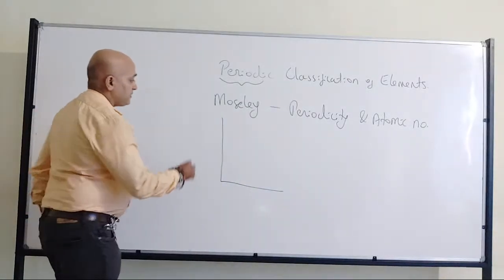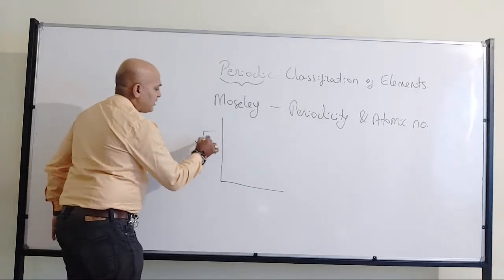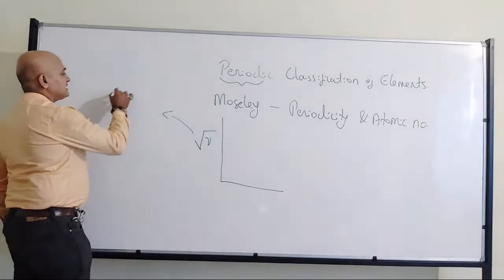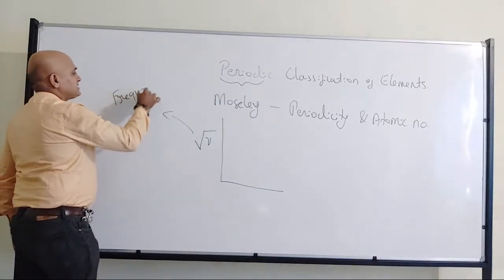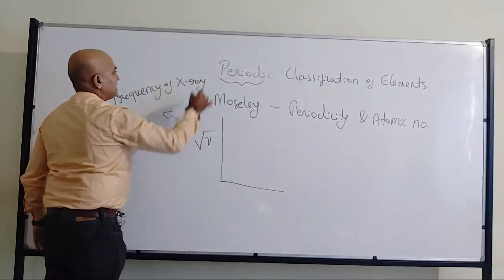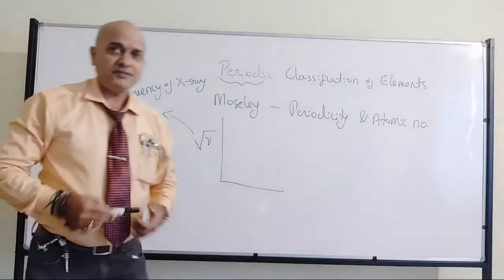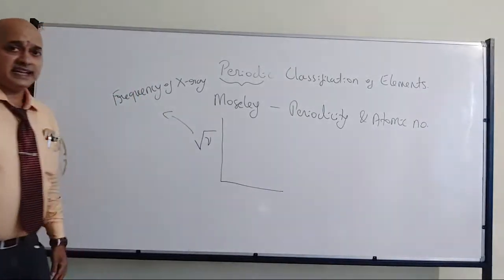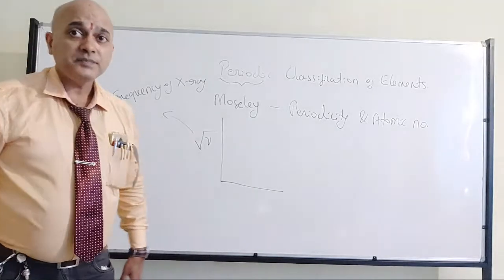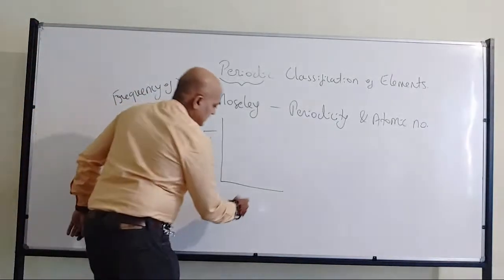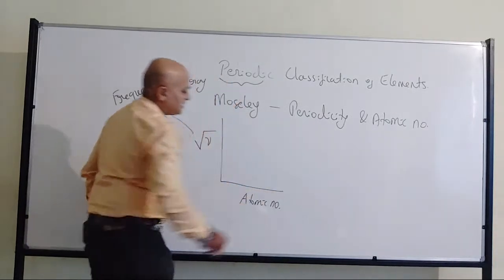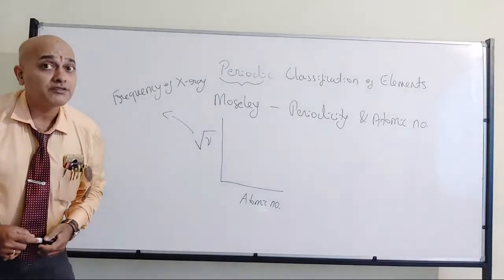So he took the frequency of X-rays. On the y-axis he took the square root of nu, that is, the square root of the frequency of X-radiation, and on the x-axis he took the atomic number, not atomic weight.